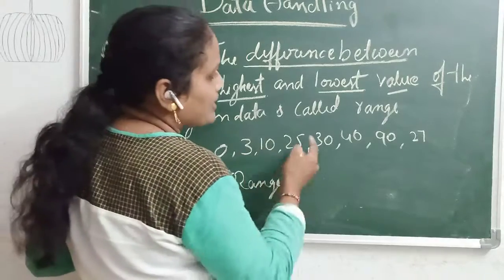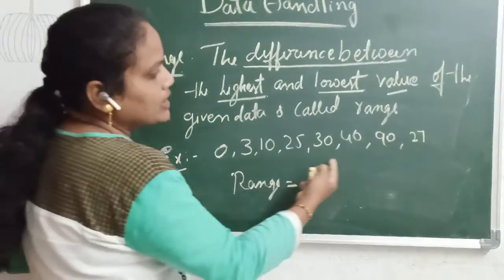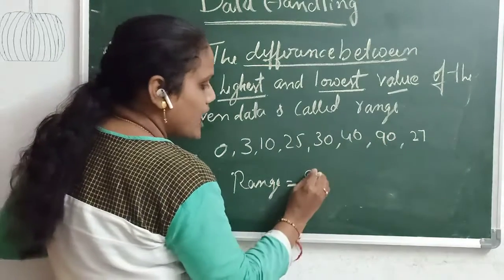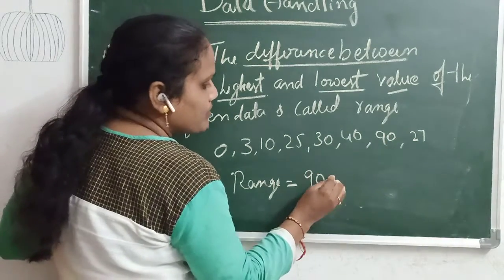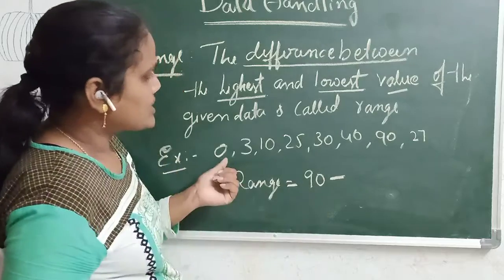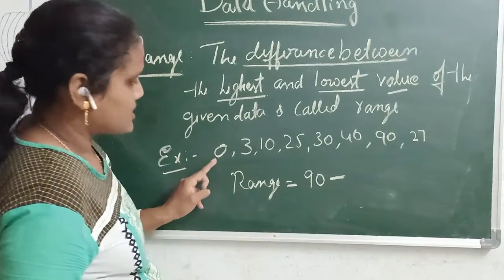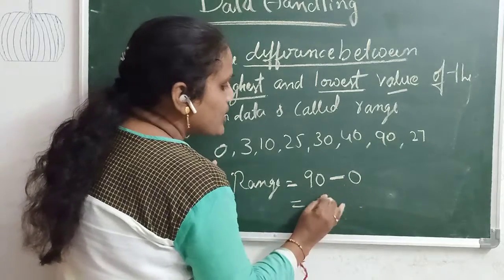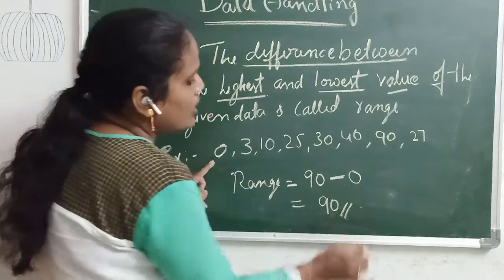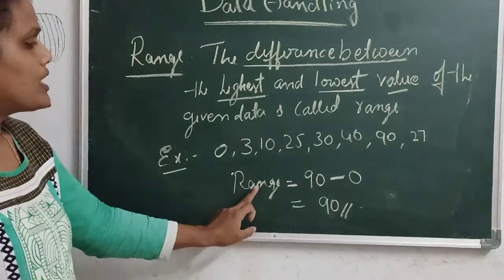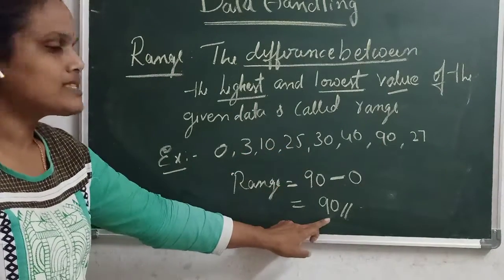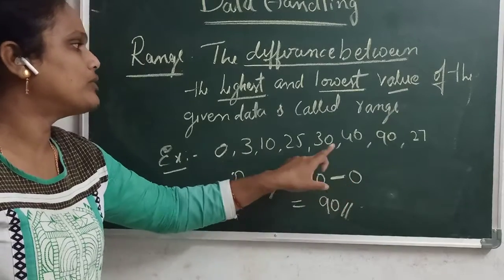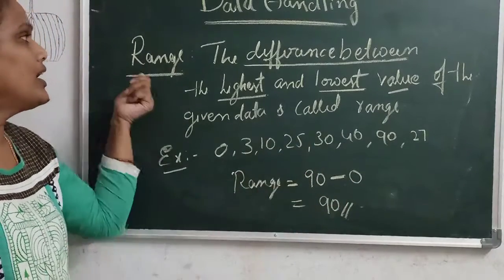To find the range, first find the highest value. 90 is the highest value. The difference is minus the lowest value, which is 0. So 90 minus 0 is 90. Therefore the range of this data is 90. The difference between the highest and the lowest value in our data is called the range.